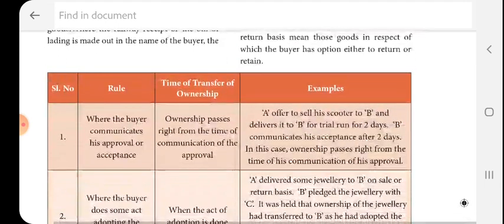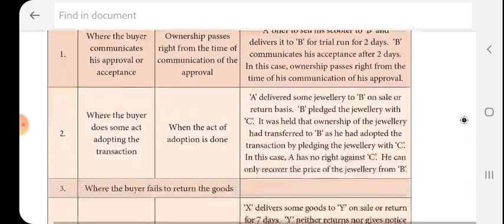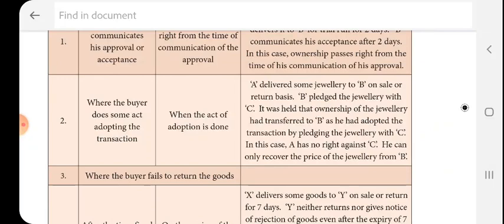Here are the rules for goods sent on approval or on sale or return basis. First one, where the buyer communicates his approval or acceptance, the ownership passes right from the time of communication. Example, A offered to sell his scooter to B and delivered it to B for a trial run for 2 days. B communicated his acceptance after 2 days. In this case, ownership passes right from the time of communication. Then, where the buyer does some act adopting the transaction.